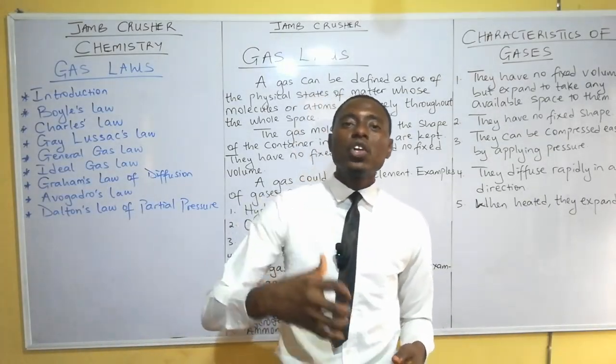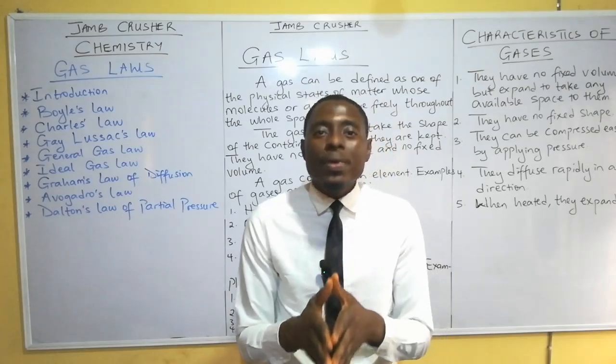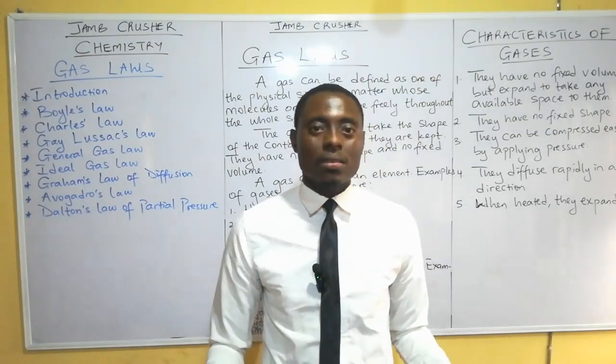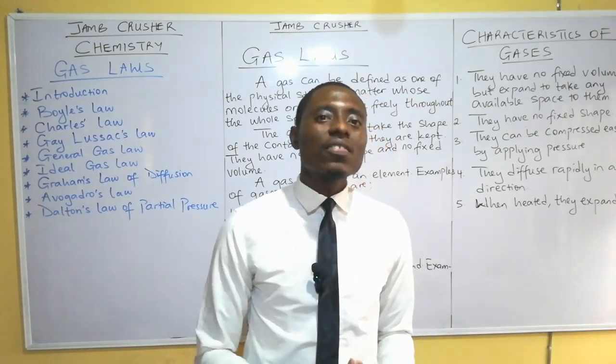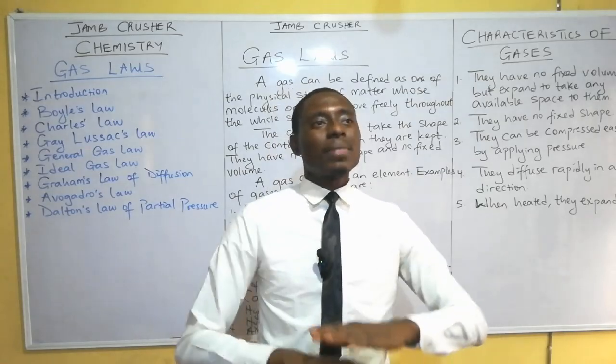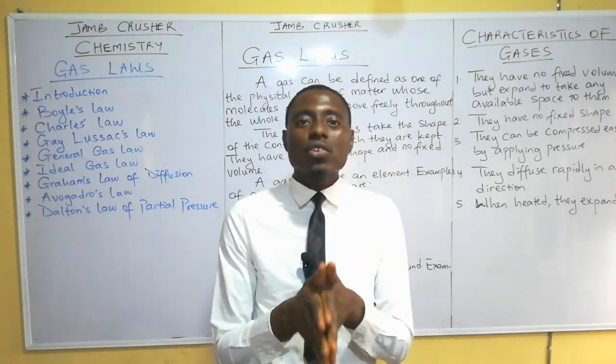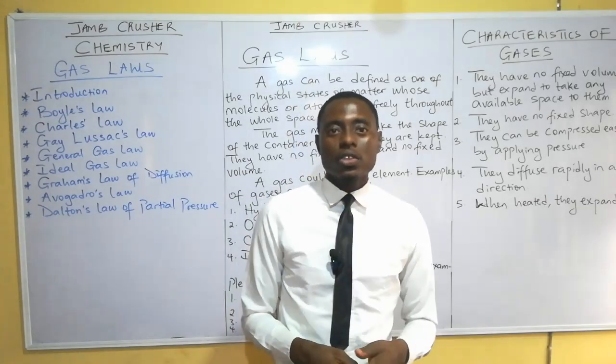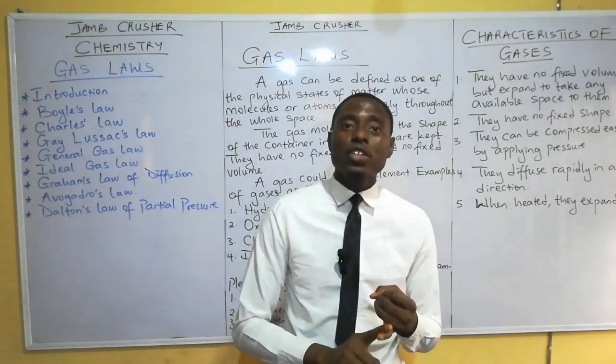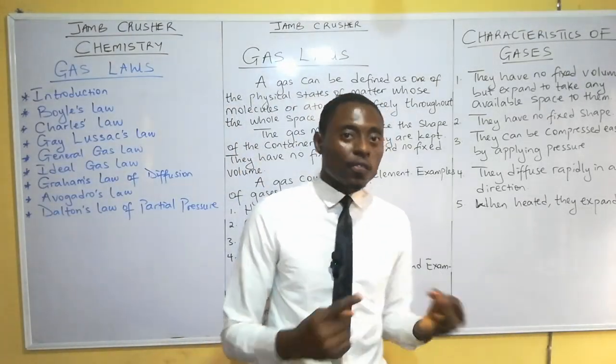So the volume of the gas depends on the container. A gas by itself does not have a fixed volume. So that's why we say that a gas has no fixed shape and no fixed volume.